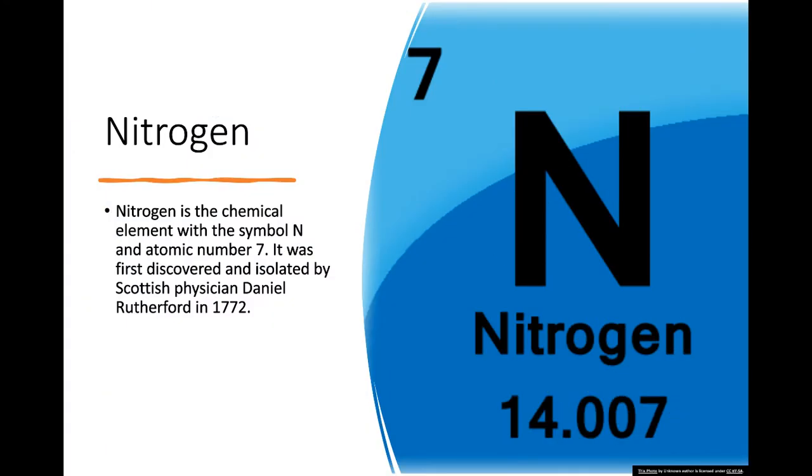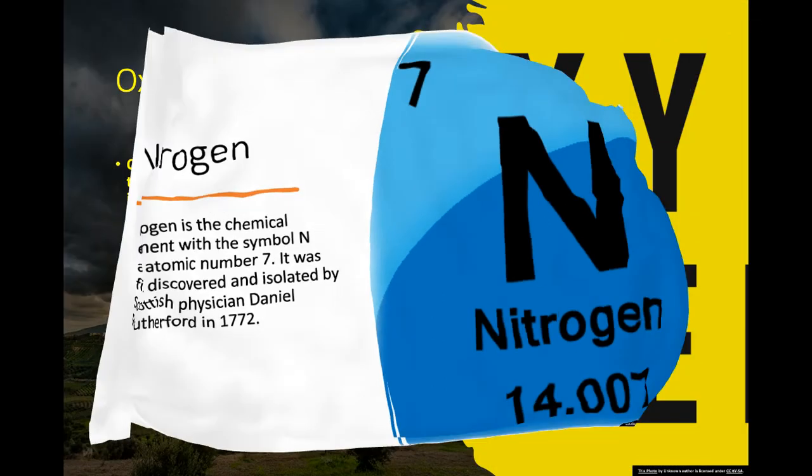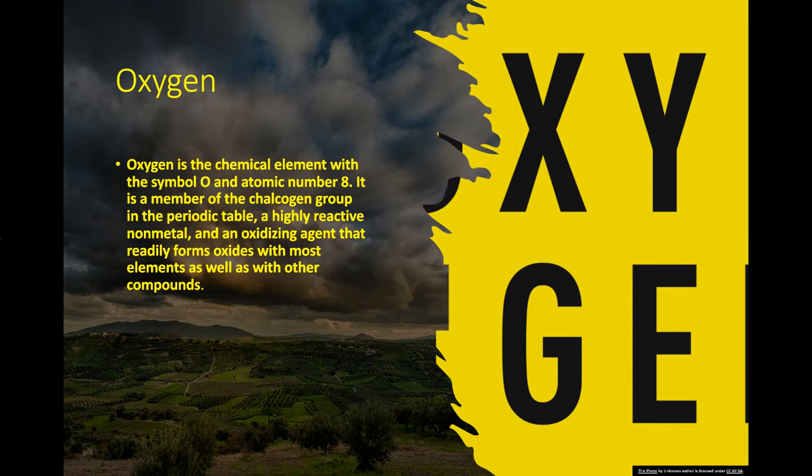So, what is nitrogen? Nitrogen is a chemical element with the symbol N and atomic number 7. It was first discovered and isolated by Scottish physician Daniel Rutherford in 1772. So, what is oxygen? Oxygen is the chemical element with the symbol O and atomic number 8. It is a member of the chalcogen group in the periodic table, a highly reactive nonmetal and oxidizing agent that readily forms oxides with most elements as well as with other compounds.